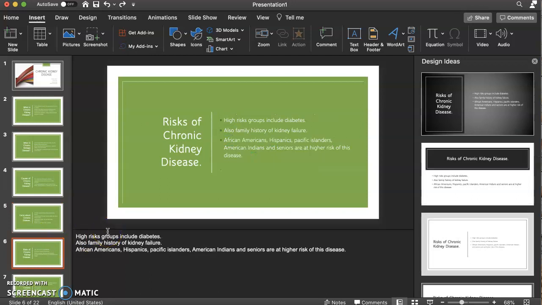Risks of chronic kidney disease. High risk groups include people with diabetes and a family history of kidney failure. African Americans, Hispanics, Pacific Islanders, American Indians, and seniors are at a higher risk of this disease.